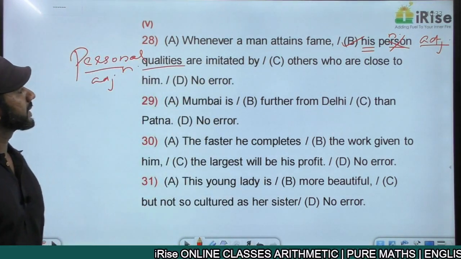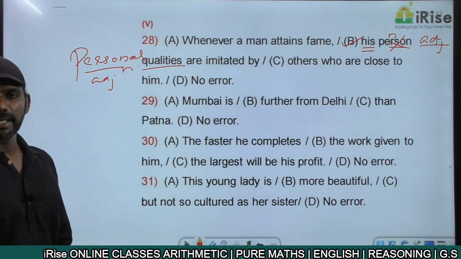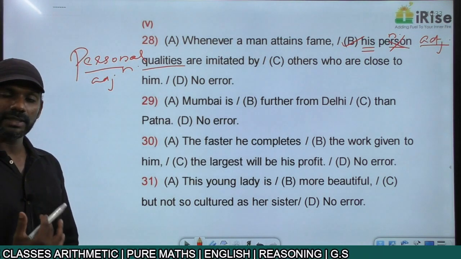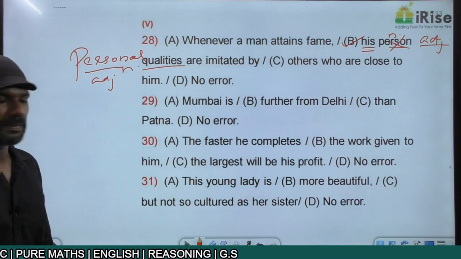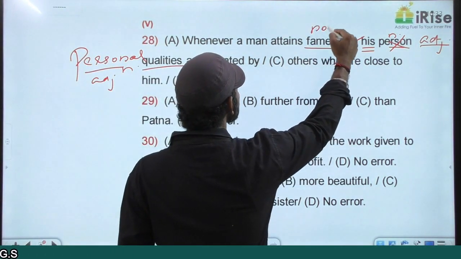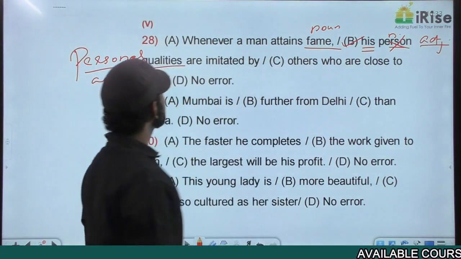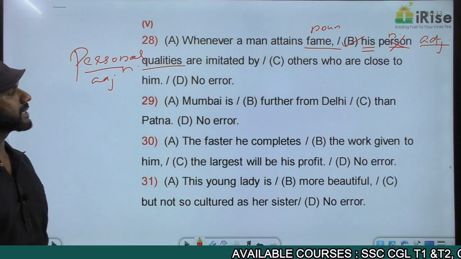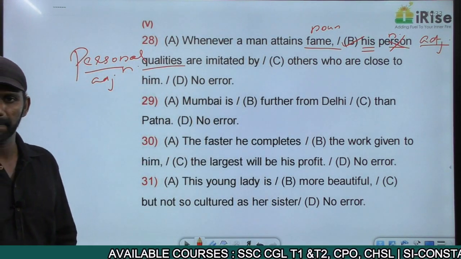Now come to the sentence once again. Whenever a man attains fame, what a man attains? The answer is fame. So we're getting the answer to the question "what" as fame. So fame becomes a noun here. His personal qualities are imitated by others who are close to him.